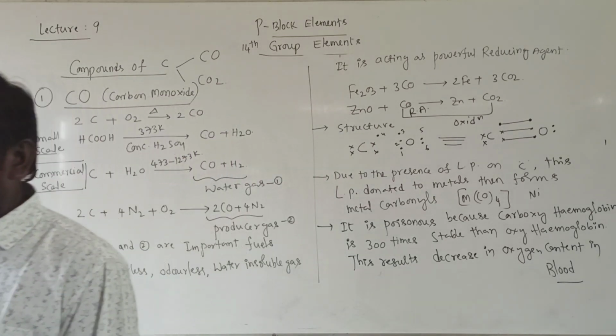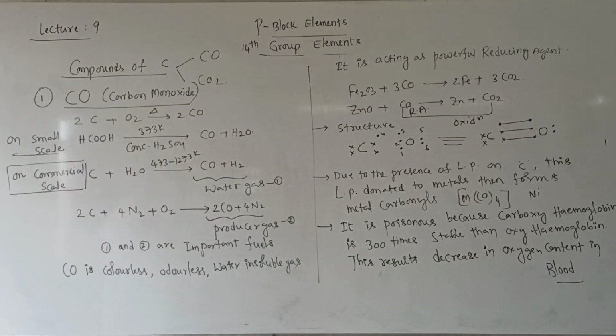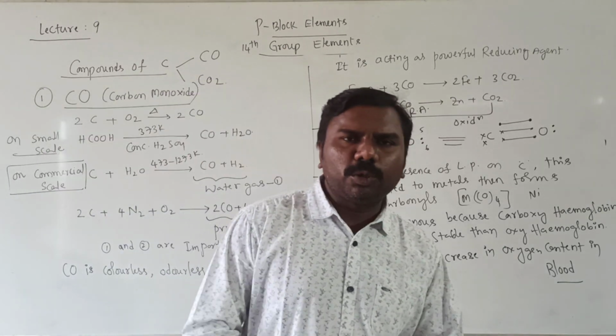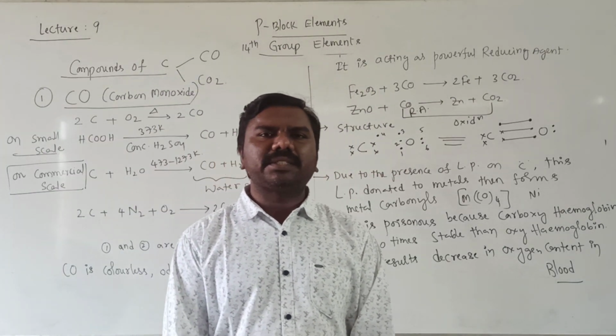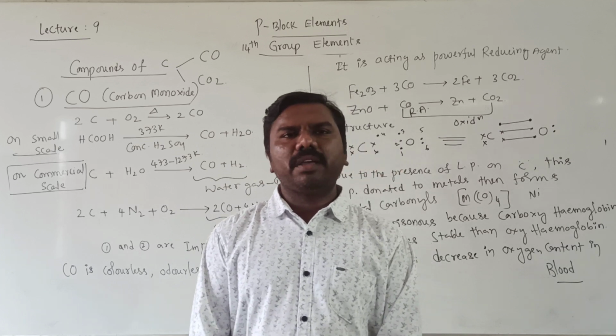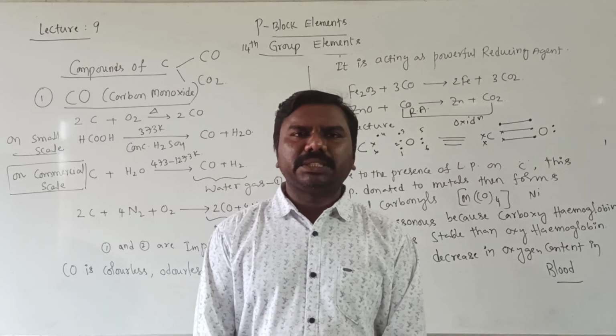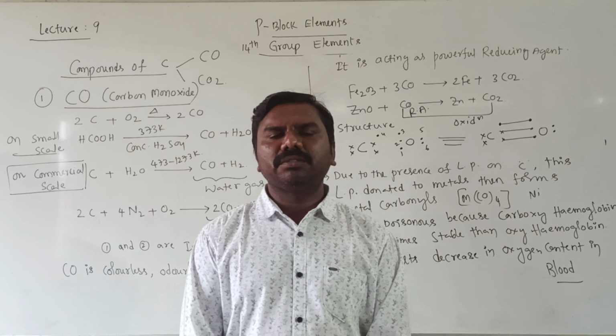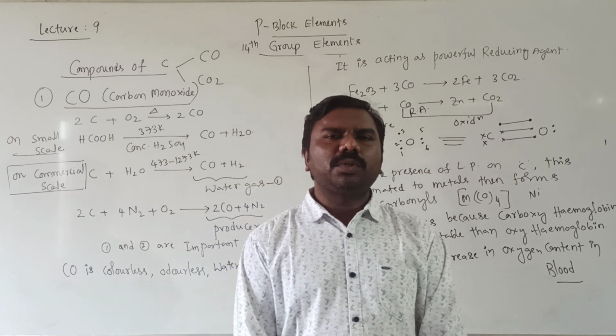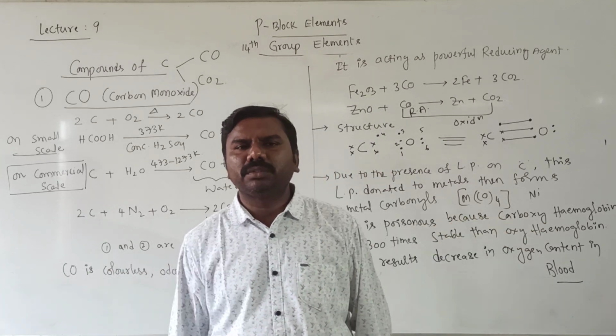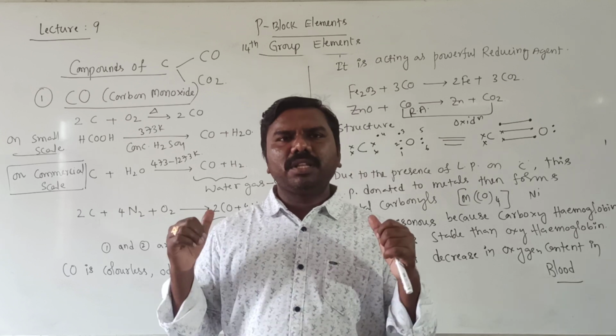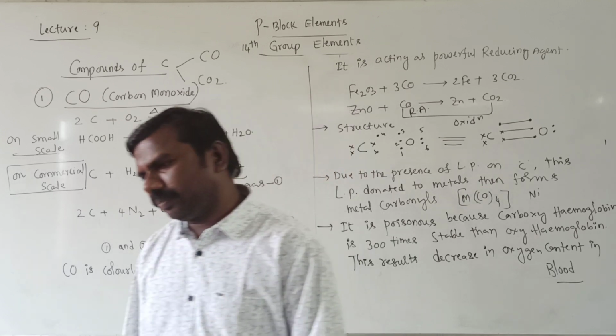Many points are there regarding CO2. Next, due to the heavy nature of CO2, it is used as a fire extinguisher, to stop the fire. The structure of CO2 will be linear, hybridization will be sp. We will write all these points one by one now.